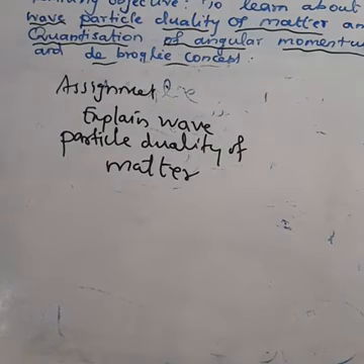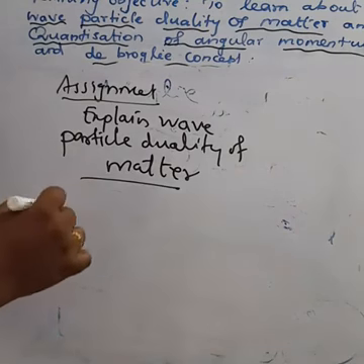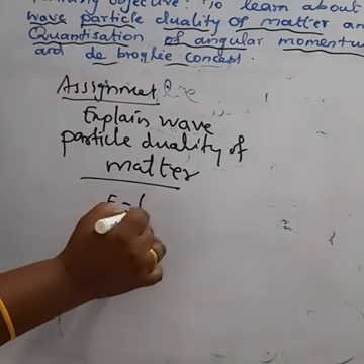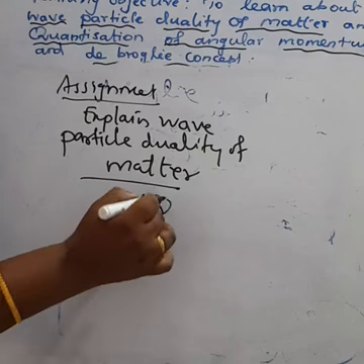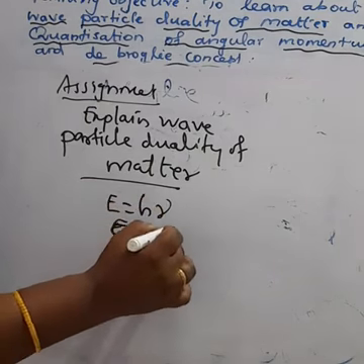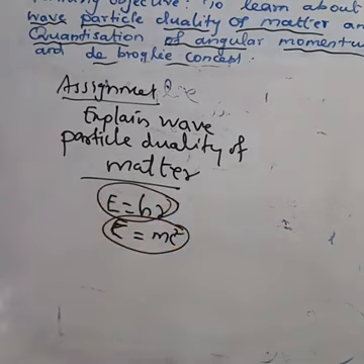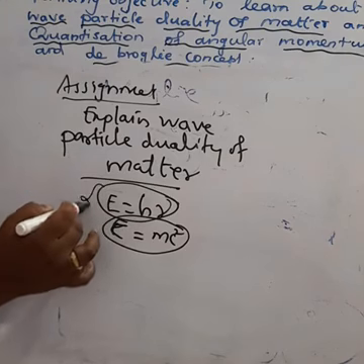For that, de Broglie took the Planck quantum hypothesis and Einstein mass energy relationship. According to Planck quantum concept, E is equal to h nu, and Einstein mass energy relationship is E equal to mc square. When comparing the two equations, we get lambda is equal to h by mv.